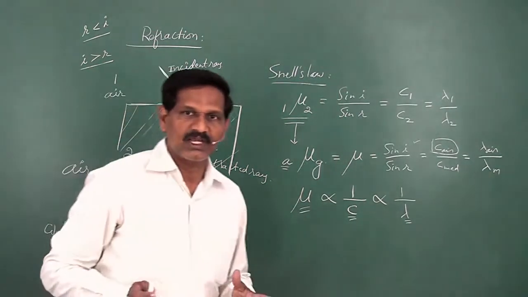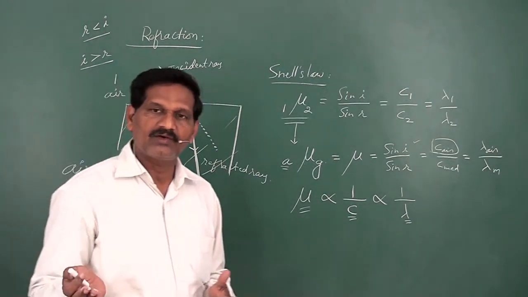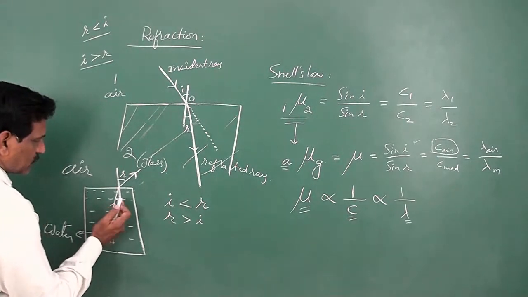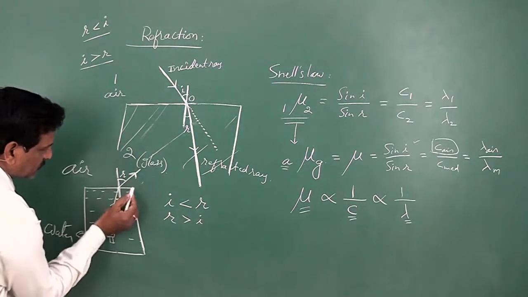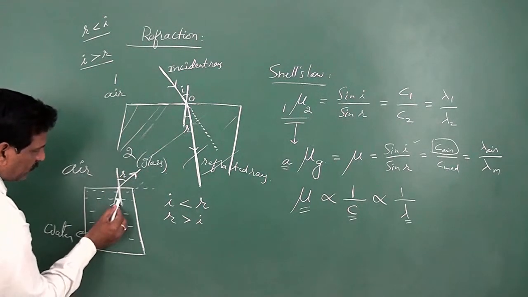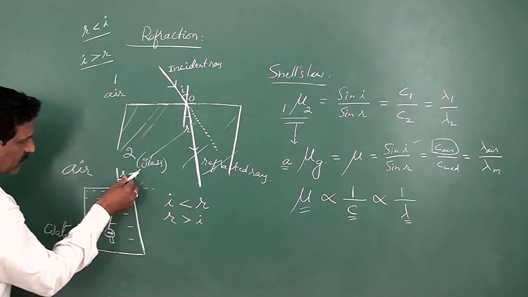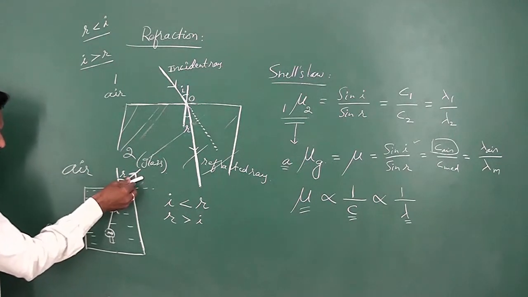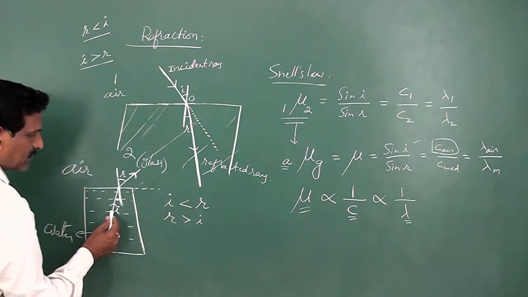Moreover, what happens to the angle of refraction if the angle of incidence changes? When the angle of incidence changes, the angle of refraction also changes. So here, if the angle of incidence goes on increasing, then the light ray moves towards the surface of separation like this. It bends away from the normal, and when the angle of incidence is increased, the angle of refraction also increases. Then the refracted light ray moves towards the surface of separation, and at one particular angle of incidence, which is called the critical angle,